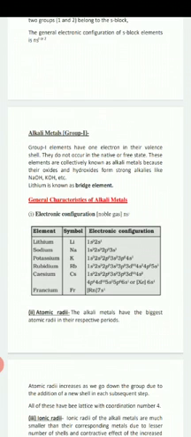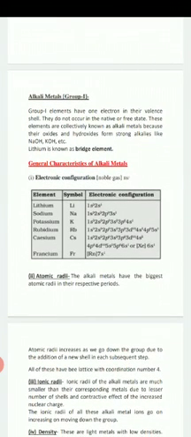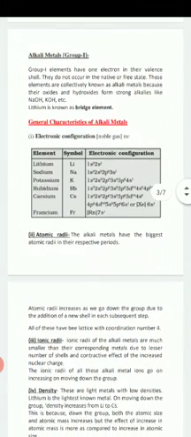Atomic radii increase as we go down in the group due to the addition of a new shell in each subsequent step. The ionic radii of the alkali metals are much smaller than their corresponding atoms due to the lesser number of shells and the contractive effect of the increased nuclear charge.